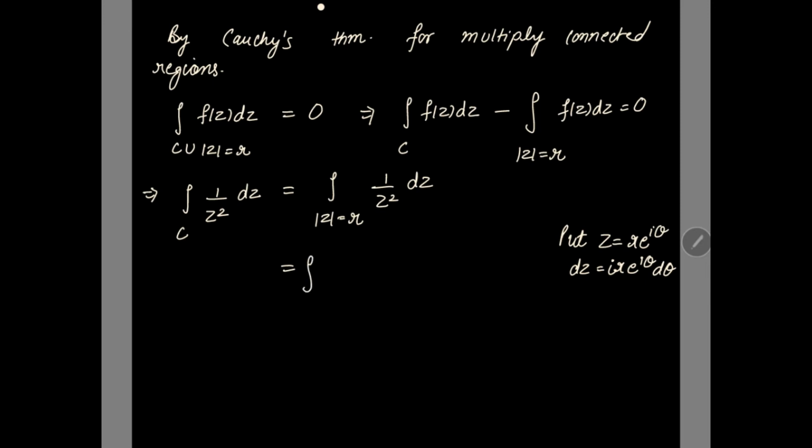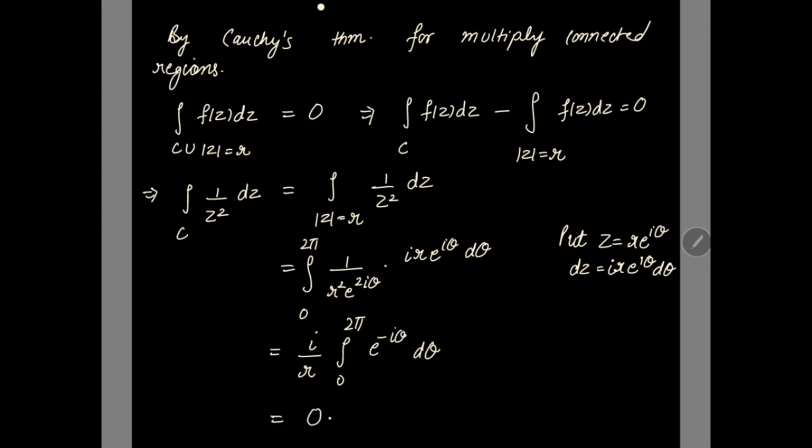And whenever you take z in the polar form, we have to write the limits from 0 to 2π. 1 over r squared e^(2iθ) into i r e^(iθ) dθ. e^(iθ) gets cancelled, so this is now equal to i over r integral from 0 to 2π of e^(-iθ), taking this e^(iθ) in the numerator in the inverse form, which comes out to be 0 if you solve.